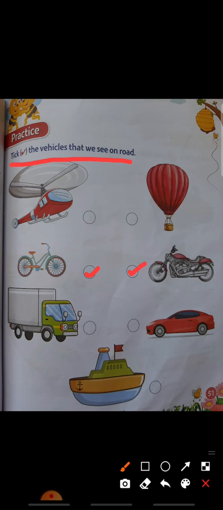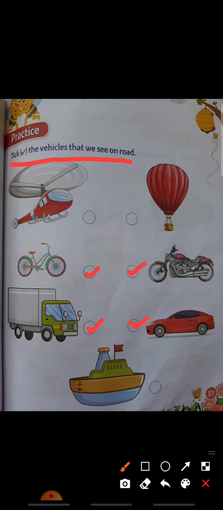So here also you have to tick. Next, boat. Will we see a boat on the road? No, we will see it in the water. So this does not count. Okay, only bicycle, motorbike, truck and car. These four pictures we will see on the road.